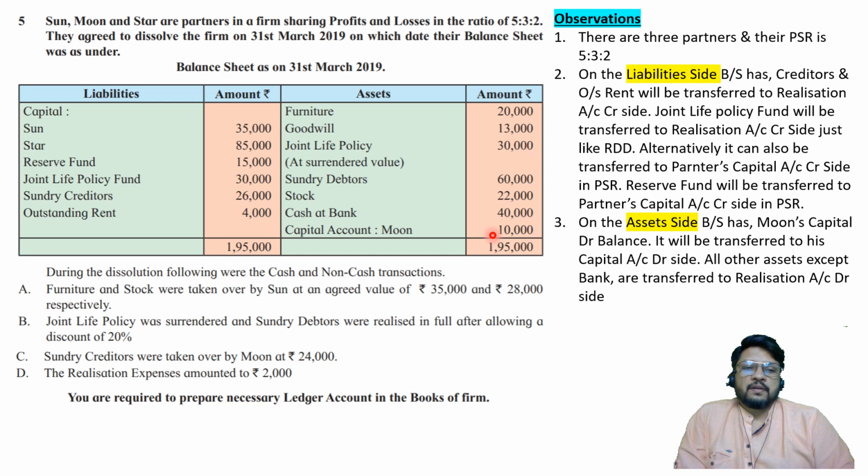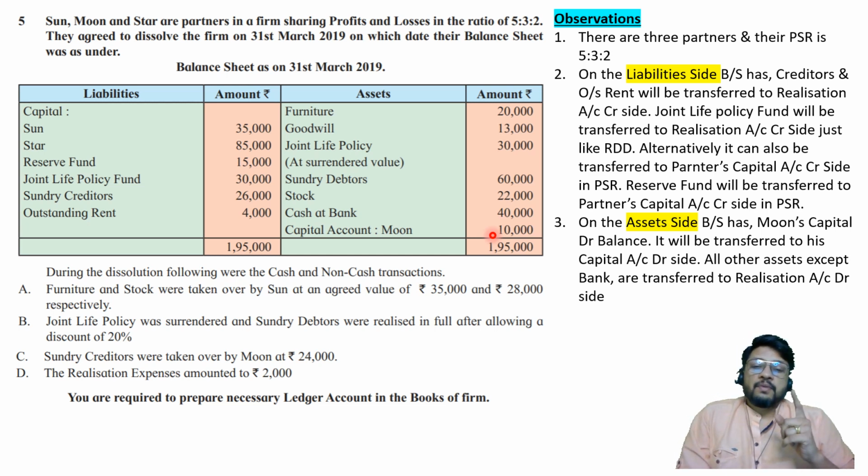Joint life policy fund will also be transferred to realization account credit side, just like RDD. So it will be considered as a separate item, not along with creditors and outstanding rent, but shown as a separate item because it is not a liability actually speaking. It's a fund. It is more or less like reserve. So there is an alternative treatment also possible. If you want, you can transfer it to partners capital account credit side also, but in that case it will be in PSR. In your textbook given by Maharashtra government, you will find that it is transferred to realization account credit side. So I am also transferring it to realization account credit side.